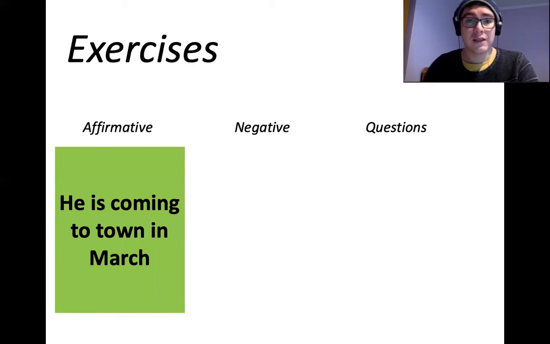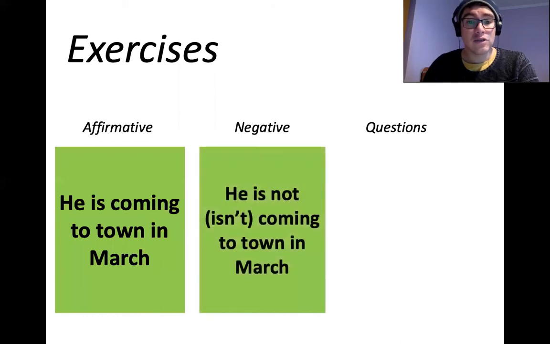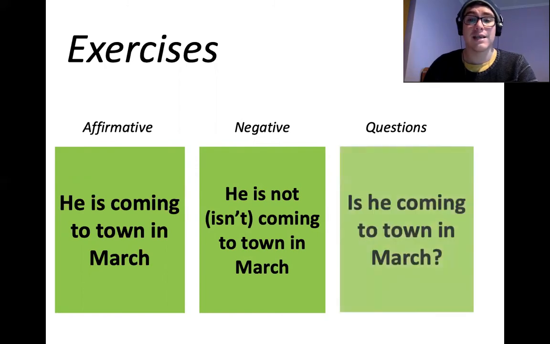The negative in this case is, he is not coming to town in March, or he isn't coming to town in March. Can you tell me the question? What's the question in this case? The question in this case is, is he coming to town in March?